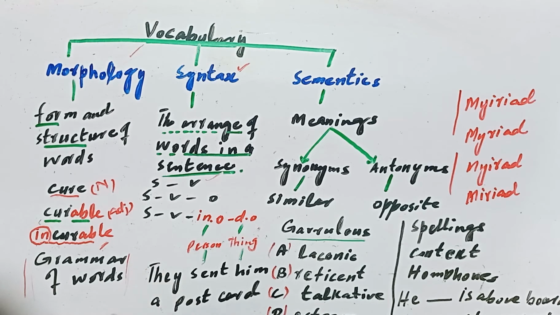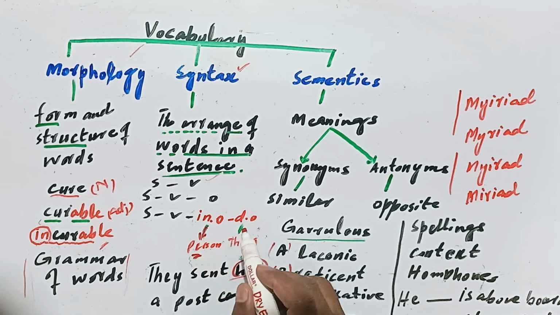For example, they sent him a postcard. They sent him a postcard. Him is the indirect object, that is a person. The indirect object is always a person, and the direct object is the thing.